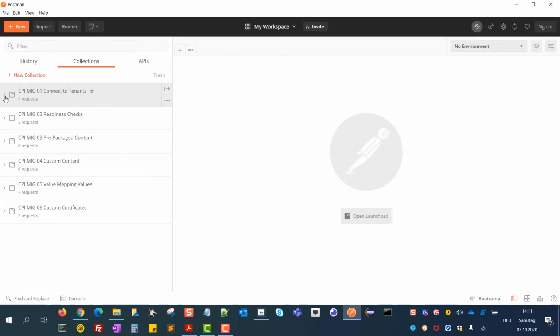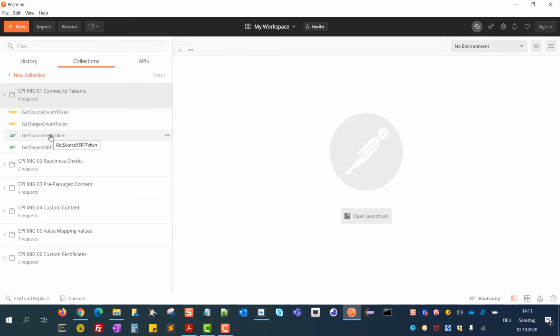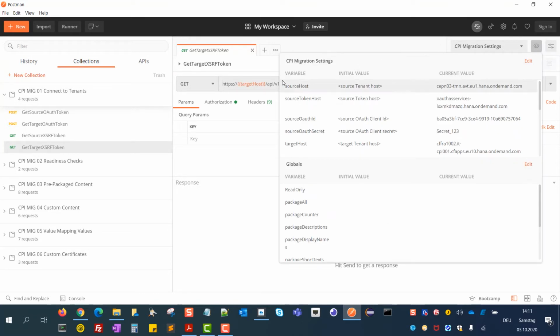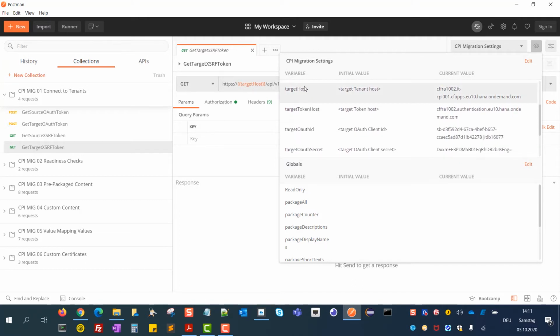So when we take a look into those collections, we can see that they use environment variables so that you do not need to enter certain information for every request. To fill those environments, you simply use this drop-down in the upper right corner and select CPI migration settings, and then with the environment you can see the content. Here we check. So there you see host and token host, OAuth stuff for the source and for the target information.